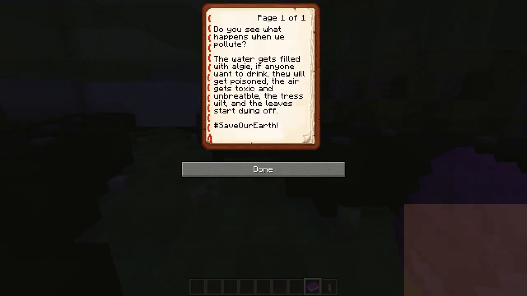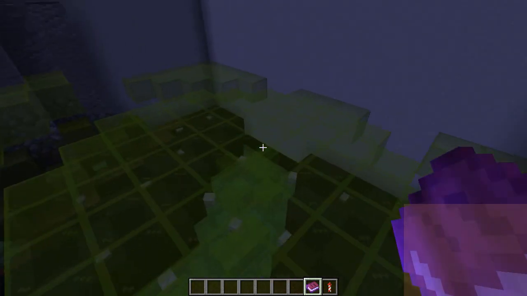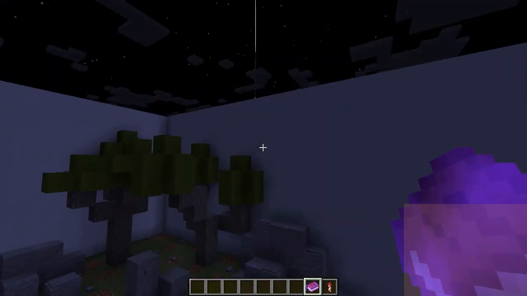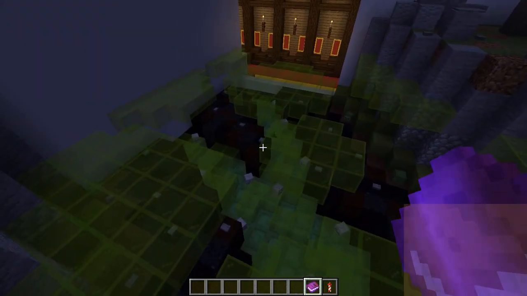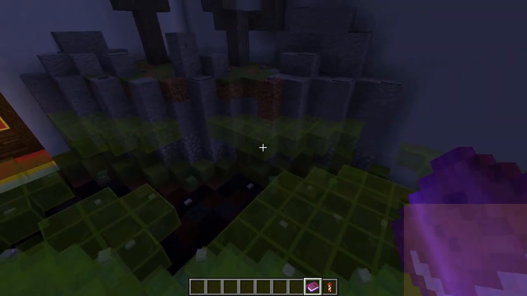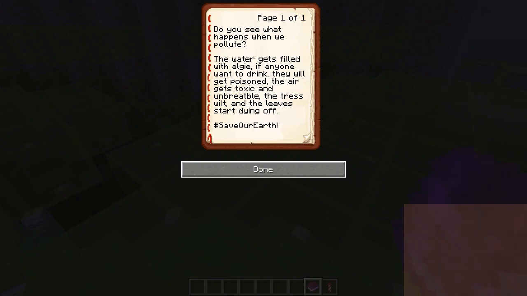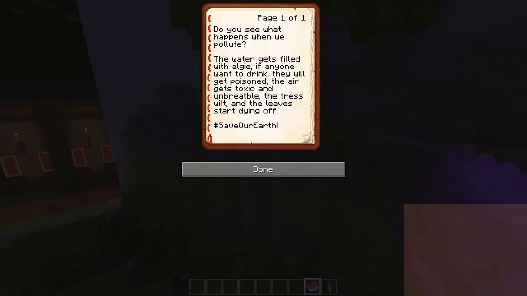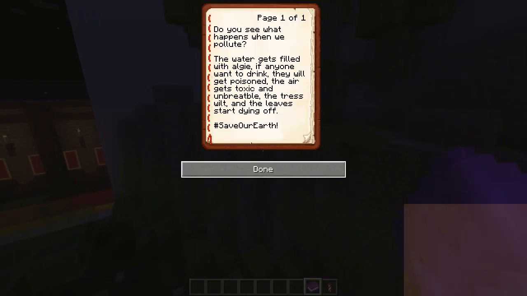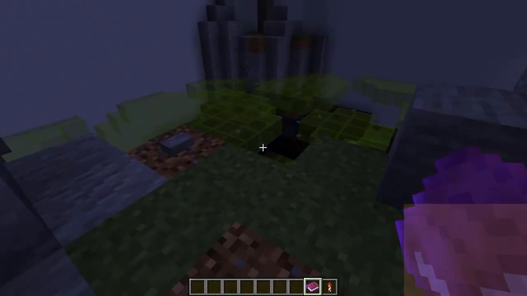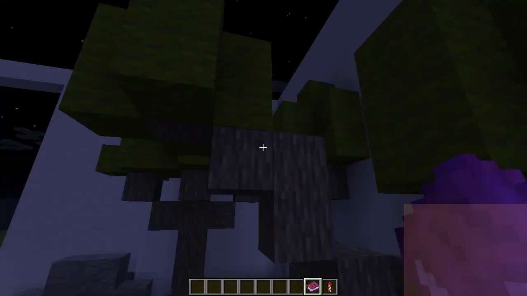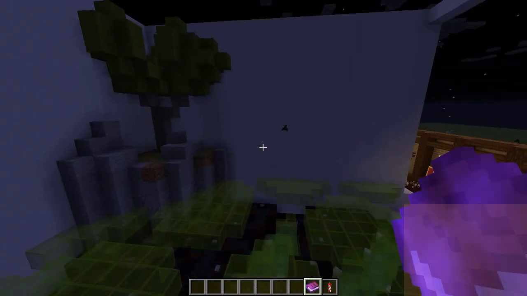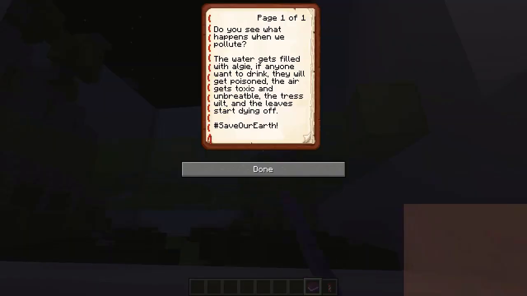Next, the air gets toxic. These green plumes, I tried to make good green plumes. I should have done it like the plumes over here. It gives a better effect, but this one gives kind of a better effect too. Toxic gas. Then the gas fills up if it's a valley, and the trees and the leaves start dying off. If it's acidic air, it'll literally burn your lungs and dissolve the bark right off. Ugh. So, hashtag save our Earth.